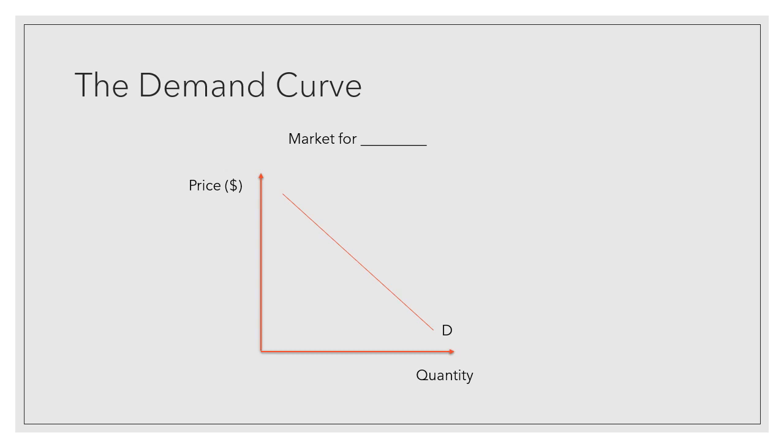So we look at this and it goes on to a demand curve. To look at what a fully labeled demand curve is, there are a few different elements that you need to have present. So firstly, you need to have your Y and X axes labeled. The Y axis should always be price and the X axis should always be quantity. And then we've got a title. So the title is really important, market for whatever good or service it is about. So if we're going about what we were just talking about, the market for ice cream, that would be your title. So they're two of your marks.